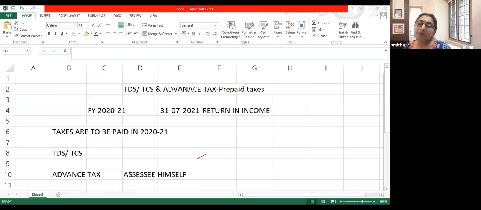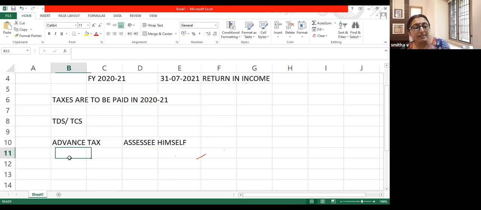So the income tax department says that you do one thing. What you pay as advance taxes, your estimated tax liability.